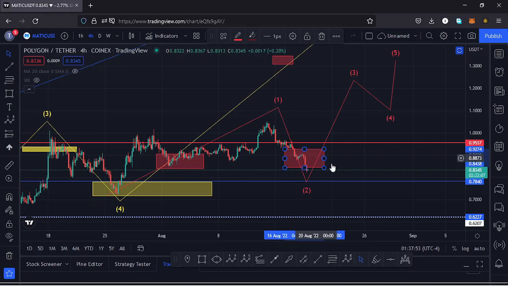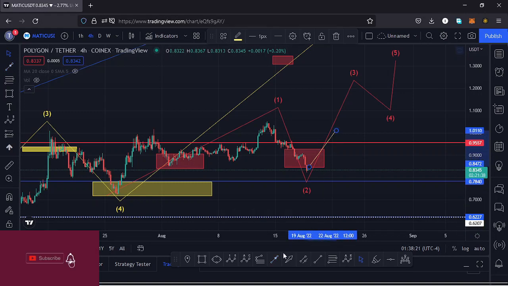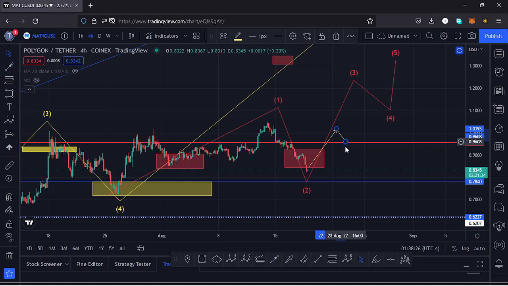So soon I will expect a very nice reversal to the upside, continue pushing higher, manage to break above the key area of resistance at around the $0.95 mark. So the first possible scenario that I expect to play out, now that we have maximized our red target area for the second wave, is that we might continue pushing higher, manage to break above the key area of resistance at around the $0.95 mark, have a successful retest of that key area of resistance, then continue pushing higher in the formation of a wave 3.